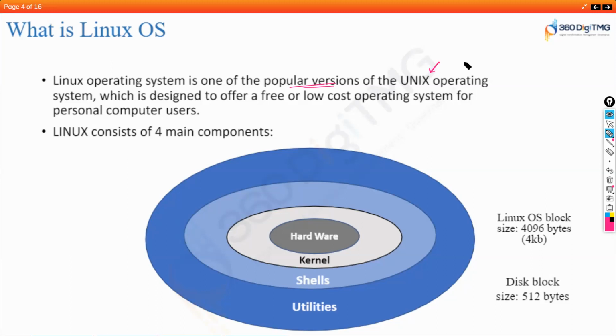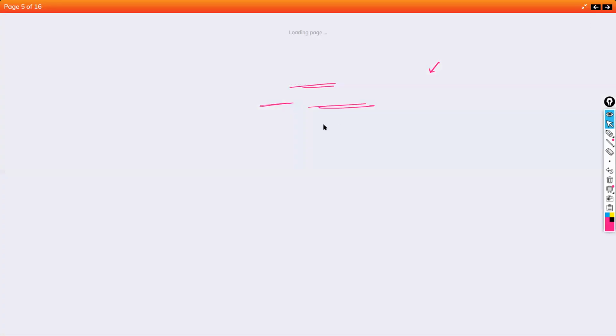Then Sun Solaris, which was used, and the IBM operating system AIX are also flavors of Unix only. Linux is considered to be the open source, free, low cost, easy to use operating system. In Unix, Linux is the most popular one.